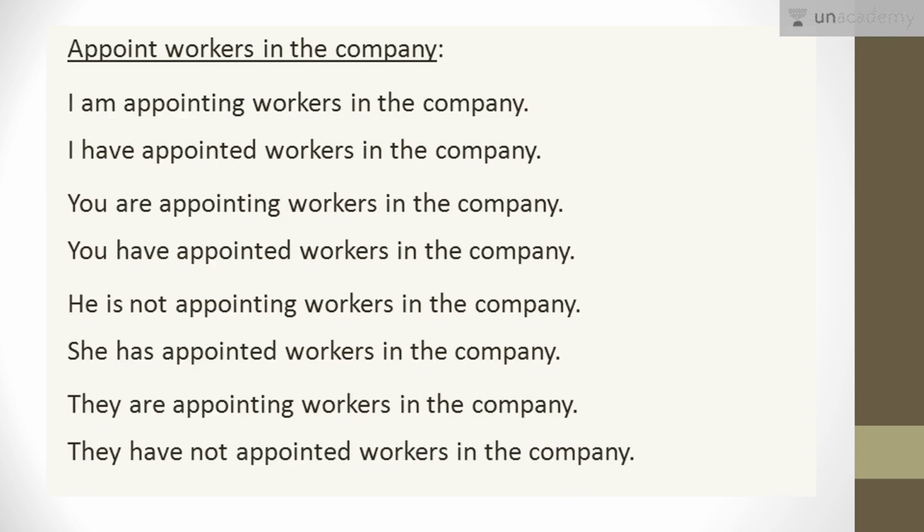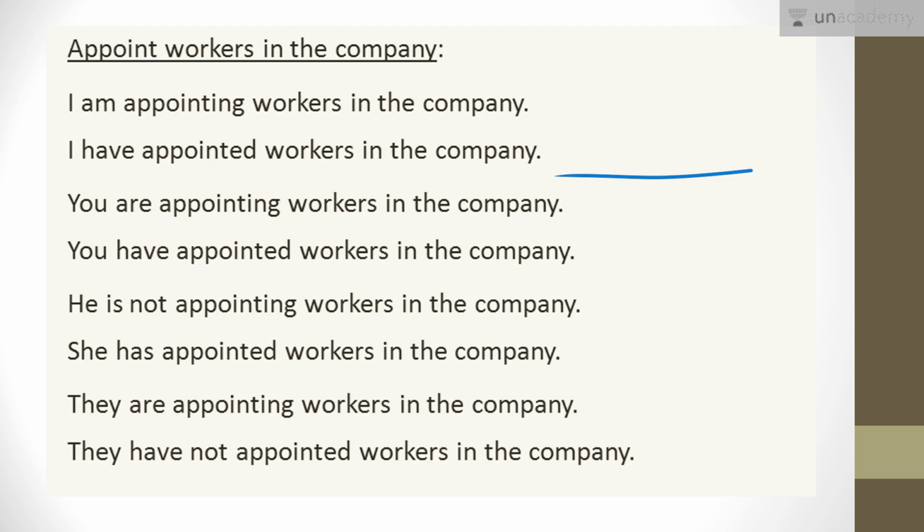Coming on to the next action, that is appoint workers in the company. So I am appointing workers in the company. This is continuous. काम चल रहा है, continuation में है काम. I am appointing workers in the company. I am appointing. हो गया, 3-4 बार appoint करा, 1-2 दिन काम चला. That's it, done. After that, what I'll say is I have appointed workers in the company. कैसे बोलेंगे? I have appointed workers in the company.